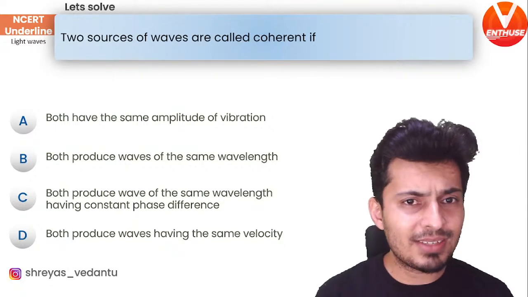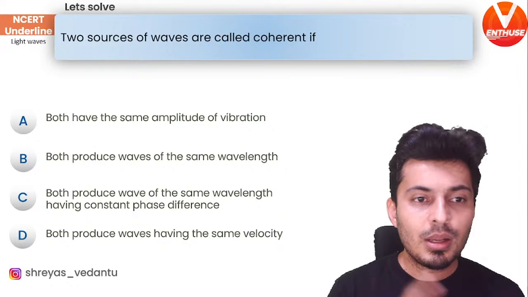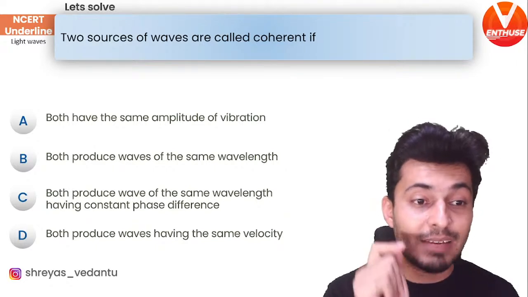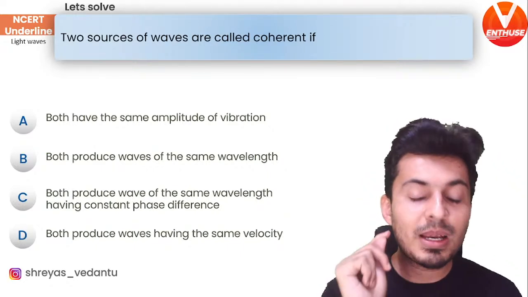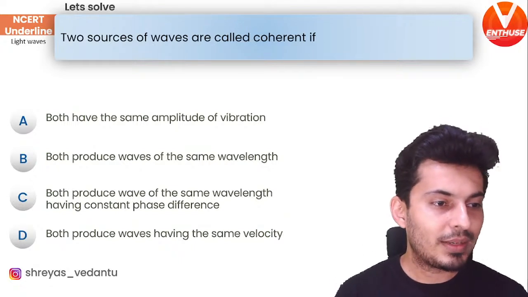Two sources of waves are called coherent if both have same amplitude of vibration, both produce waves of the same wavelength, both produce waves of the same wavelength and have constant phase difference, both produce waves of the same speed. Think about it.